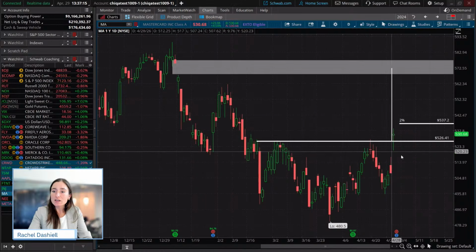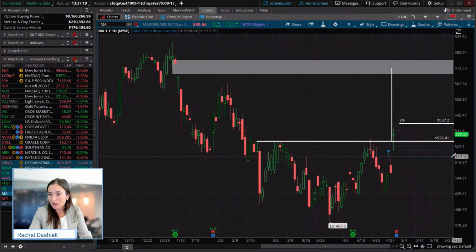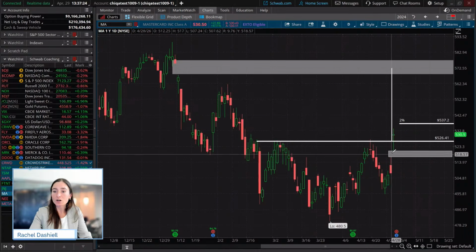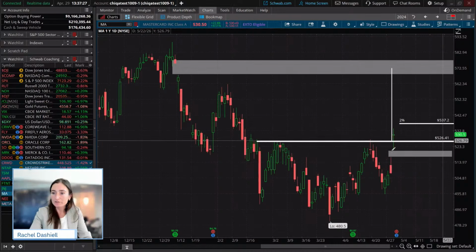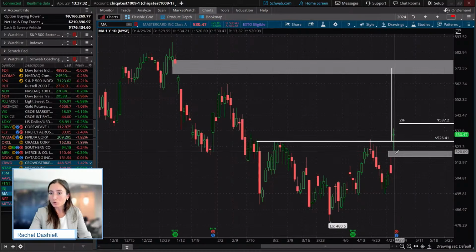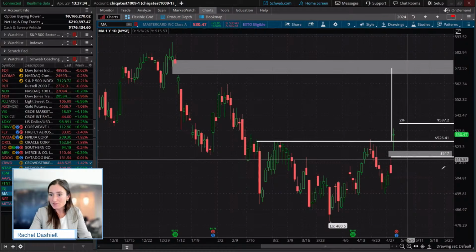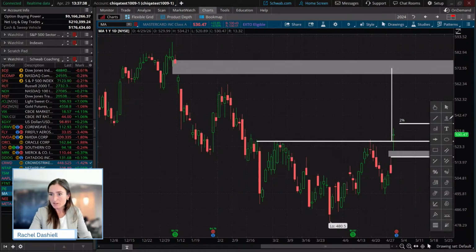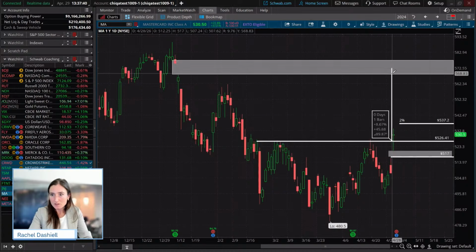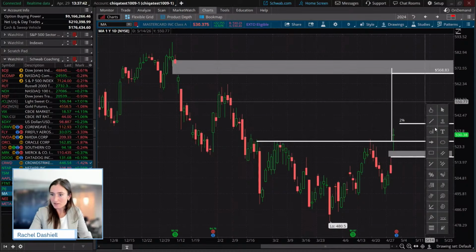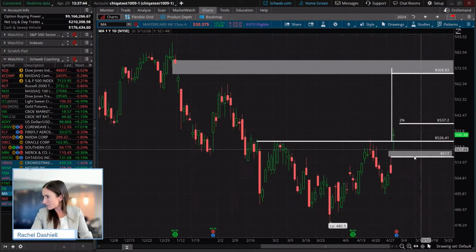But we're going to actually take this beautiful gap that we saw, a pretty valid level of support that price is carving out right now underneath this level of crucial support for the pattern. That could be the level for a stop to the downside. So right around 517. Okay, so we're going to take some of these measured moves and build an order based off of that. Hopefully that all makes sense for you guys there.